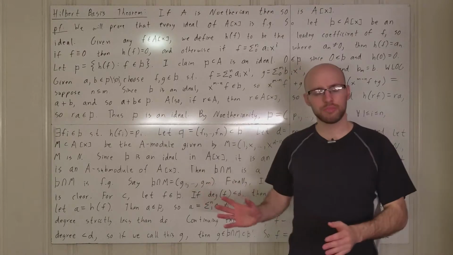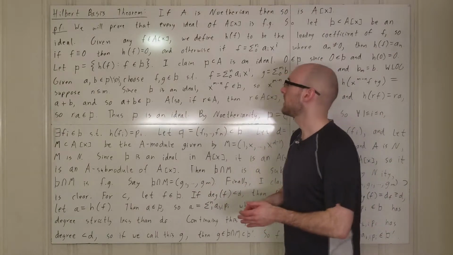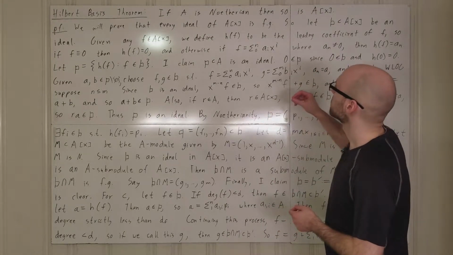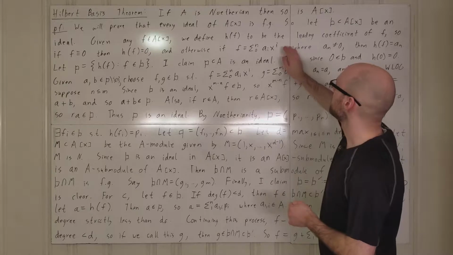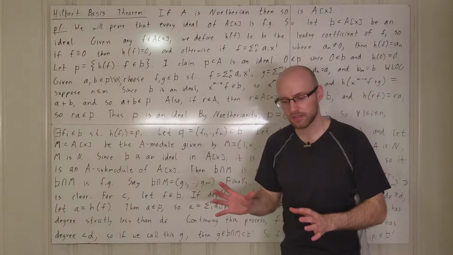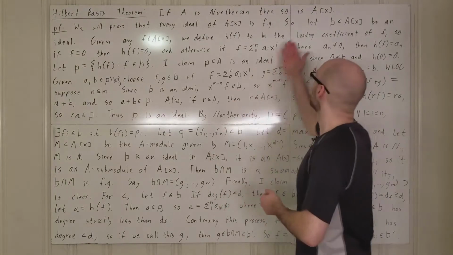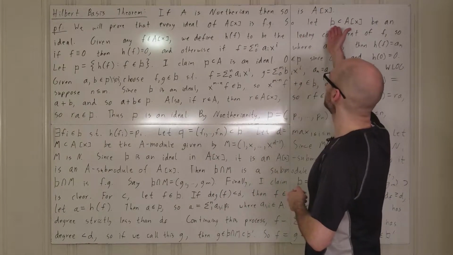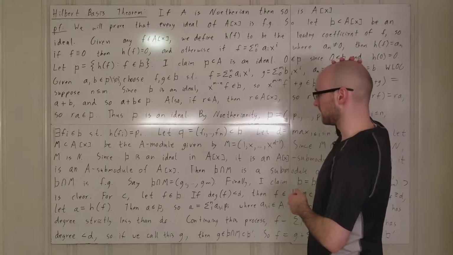So this was important because what we're doing here is we're sort of taking B, but restricting B to a finite piece.